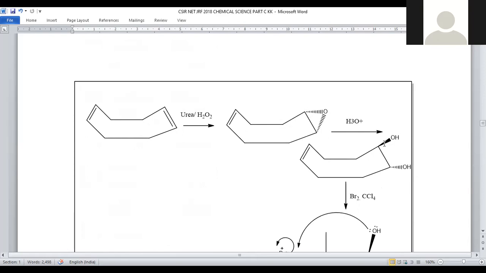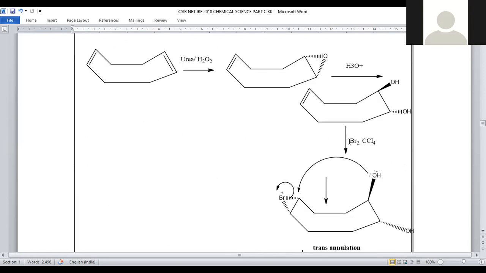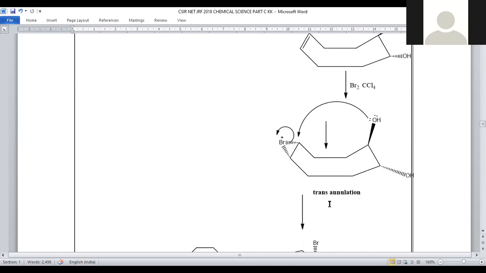One of the OH will be towards the Vr, and the other OH will be away from the Vr. Now it is subjected to bromination, and the second olefinic double bond adds bromine through a cyclic bromonium intermediate. What is the intermediate? Cyclic bromonium. Now the cyclic bromonium intermediate is involved in a ring closure reaction, which is called a transannulation. Why is it called transannulation? Here, both the groups are in the opposite direction, so that the cyclization can be carried out.